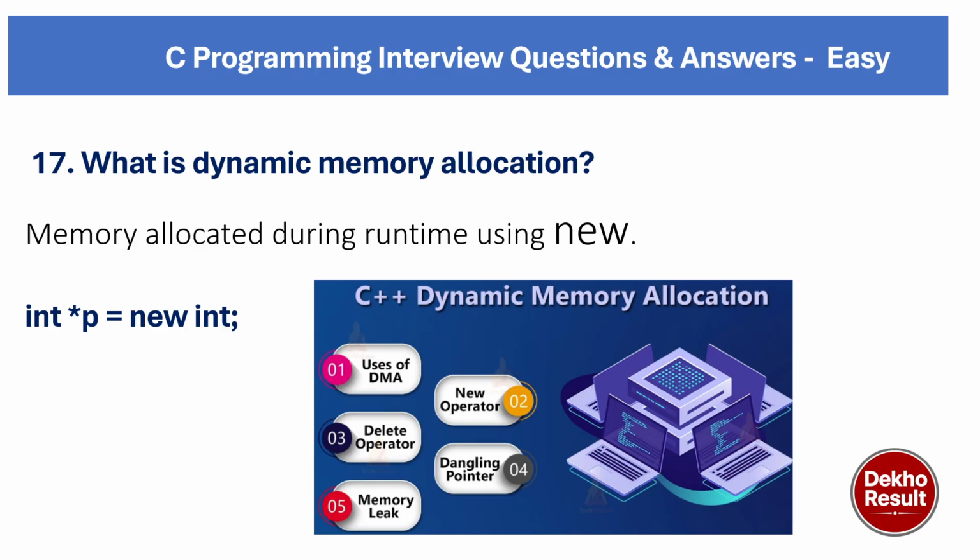A real life example of dynamic memory allocation is booking extra hotel rooms only when needed. I think you got the example. Whenever we are in need of rooms, then we book extra hotel rooms. This is similar to how DMA works. So C++ DMA, uses of DMA, new operator, delete operator, dangling pointer, and memory leak are the topics we have discussed in our courses. You can go and watch there.